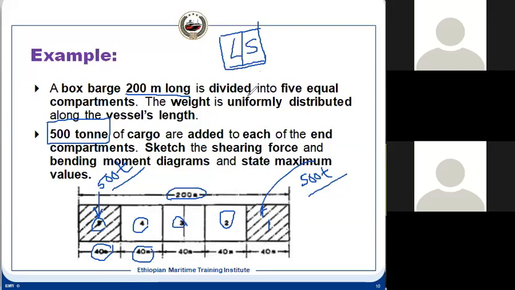Then how will you do this numerical, if we cannot calculate the light ship mass? If we don't even know the light ship mass, we can still solve this problem. How? Because this is a box barge, the light ship mass will be equally distributed throughout the length. The total length is 200 meters, so the light ship will be equally distributed along the length.